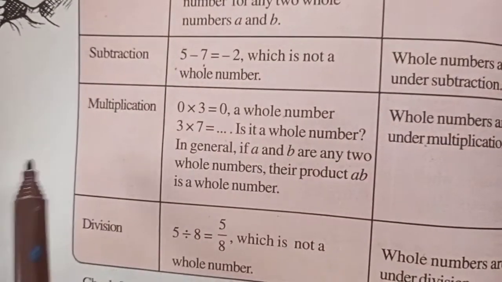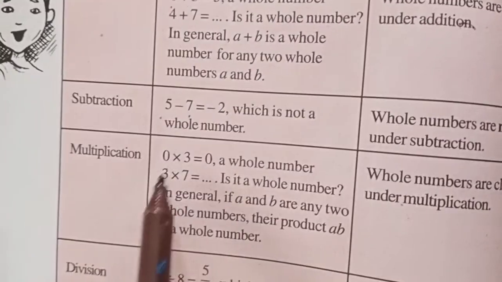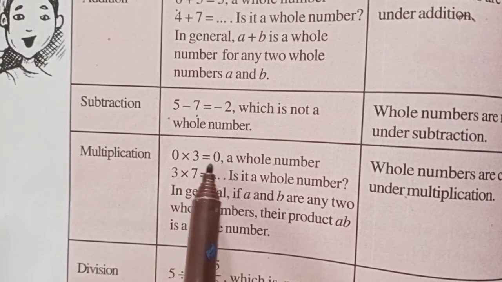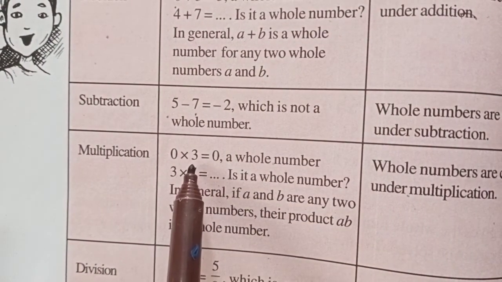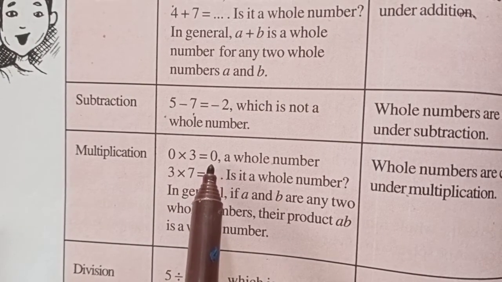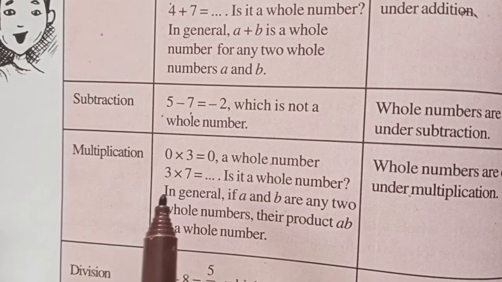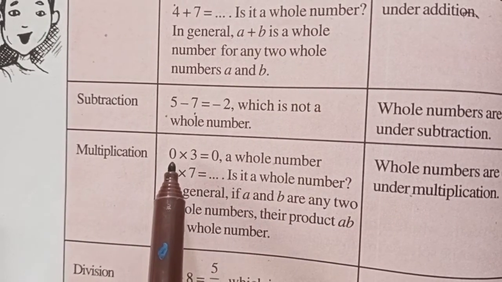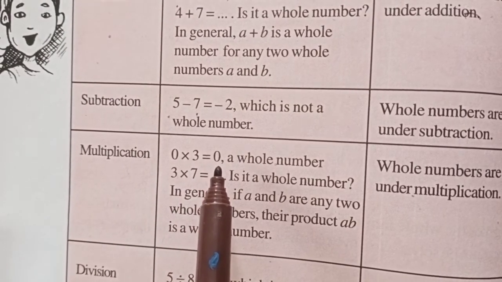Understand? The third operator they have taken is multiplication. They have taken two whole numbers again, 0 and 3. 0 into 3, they got again 0. 0 and 3 are whole numbers, and our result, that is the product, is also a whole number. I think you remember the word product, isn't it? Whenever we multiply two numbers, the answer is called the product.